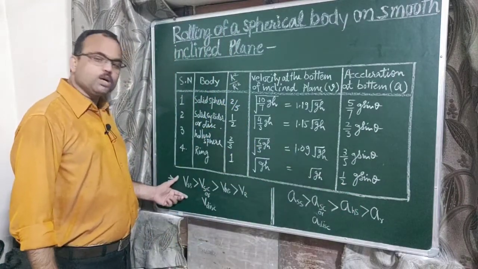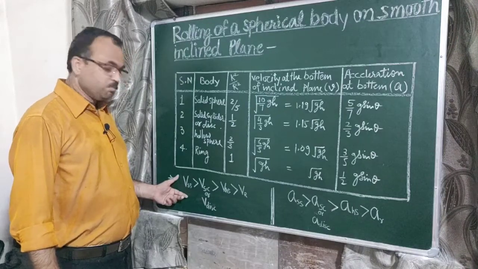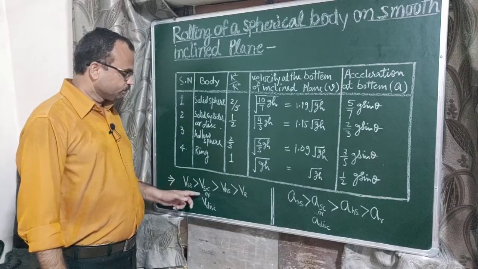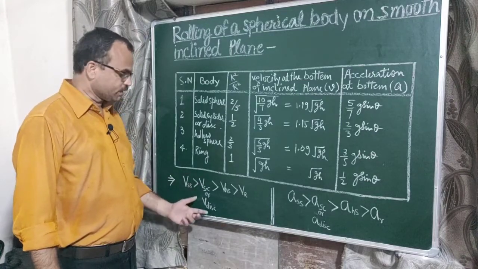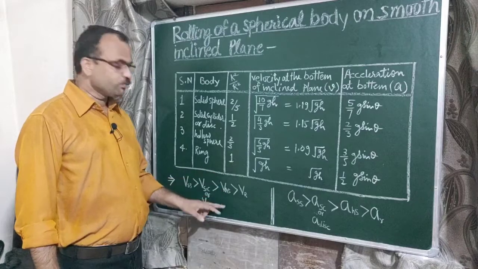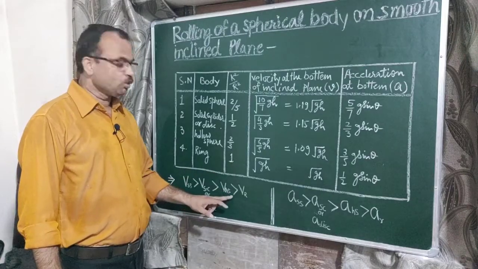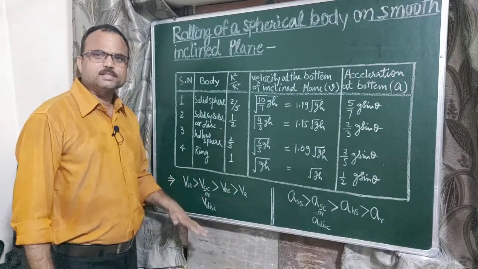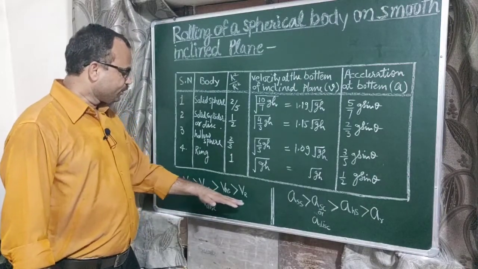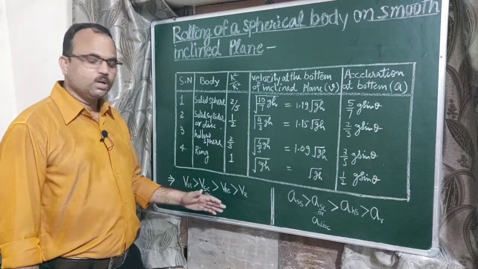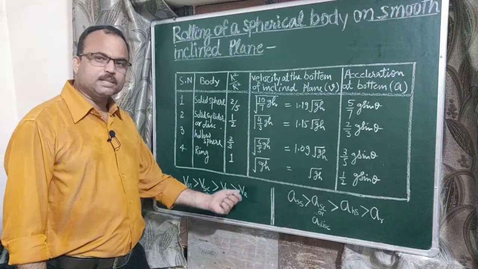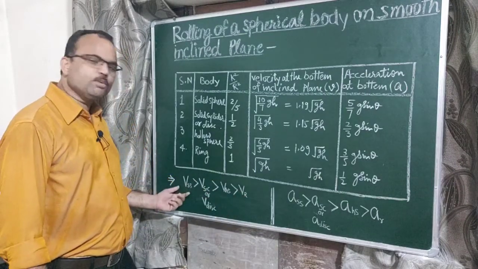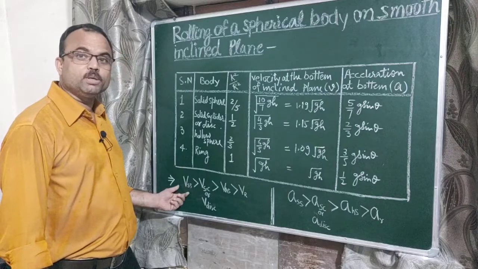The velocity of the solid sphere will be maximum, greater than the velocity of the solid cylinder or disc, greater than the velocity of the hollow sphere (HS means hollow sphere), greater than the velocity of the ring. So we can say that after rolling these bodies, the velocity at the bottom of the ring will be least, and the velocity at the bottom of the inclined plane of a sphere will be greatest.